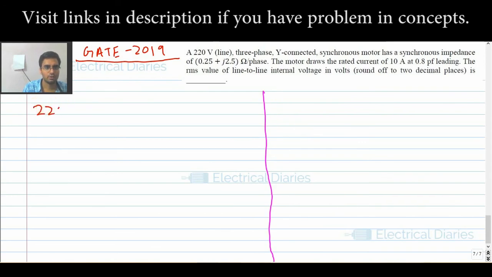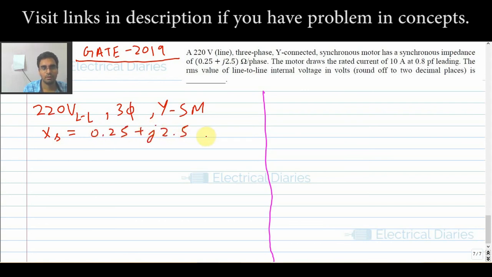It is given 220 volts line to line, 3 phase Y connected synchronous motor. Y connected synchronous motor has an impedance Zs given as 0.25 plus j2.5 ohms per phase. The motor draws the rated current I of 10 amps at 0.8 power factor. The RMS value of line to line internal voltage.